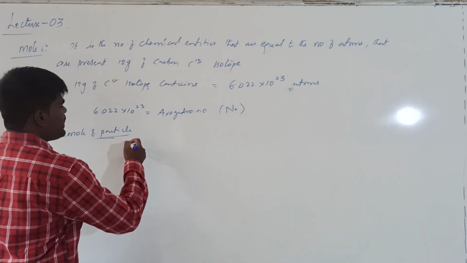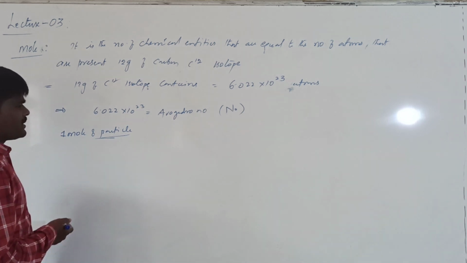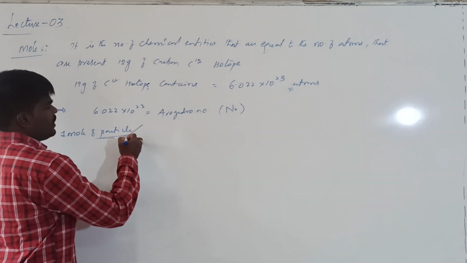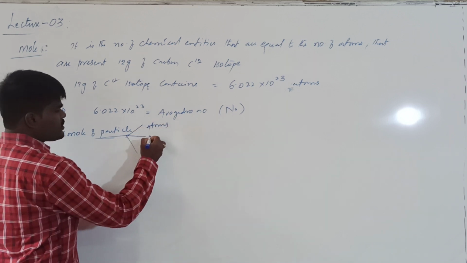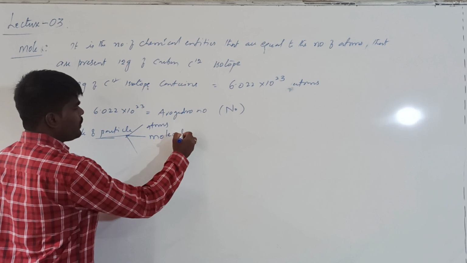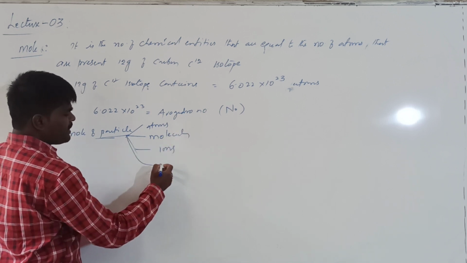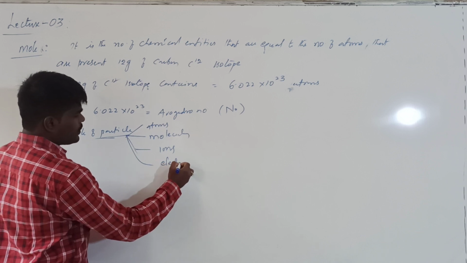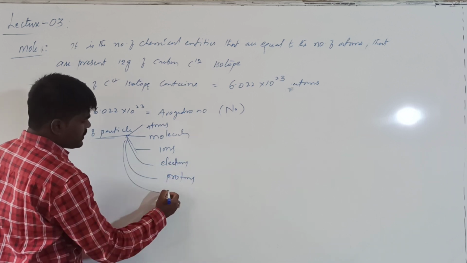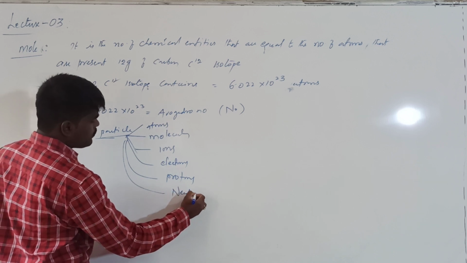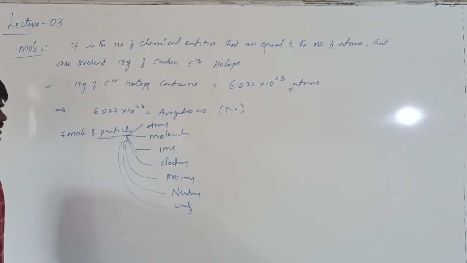These particles can be anything. Whenever you are saying particles, they can be atoms, or molecules, or ions, or electrons, or protons, or neutrons, or any other units you are referring to.